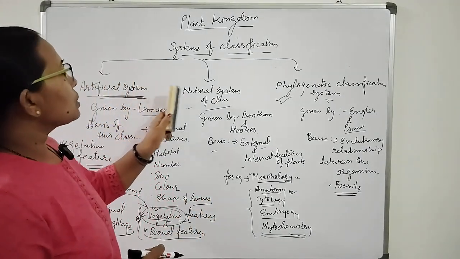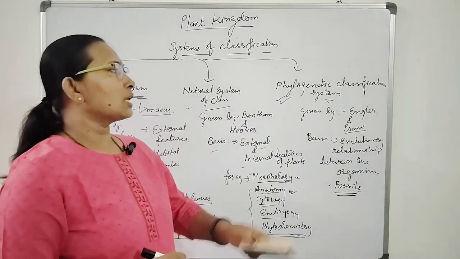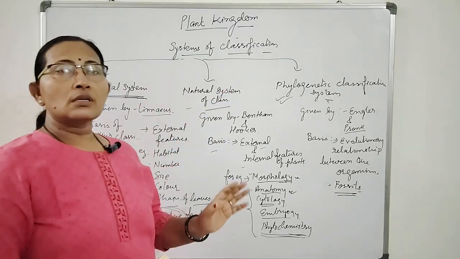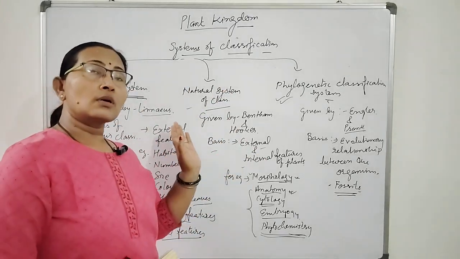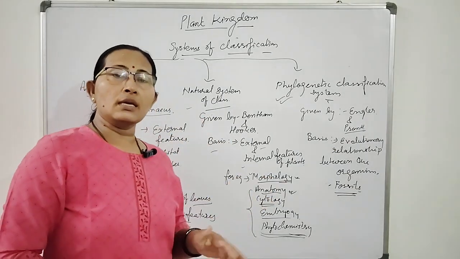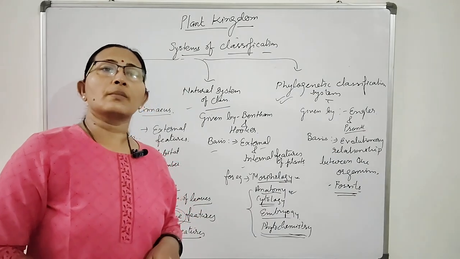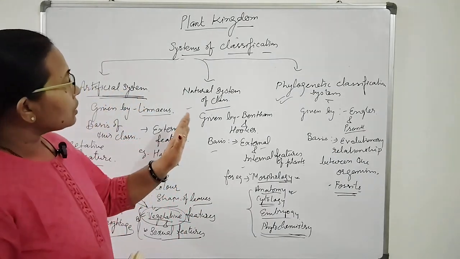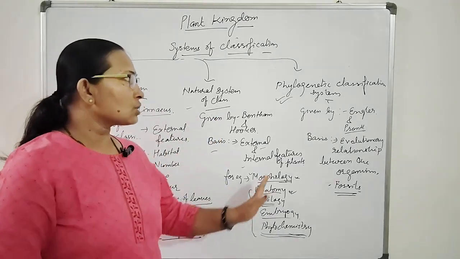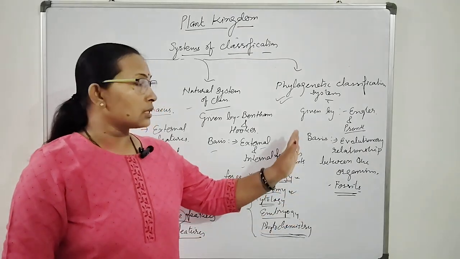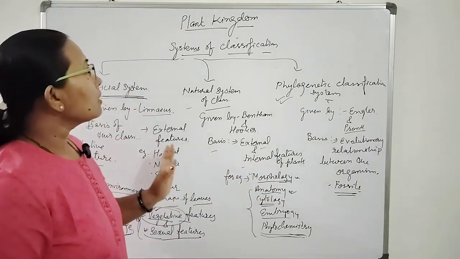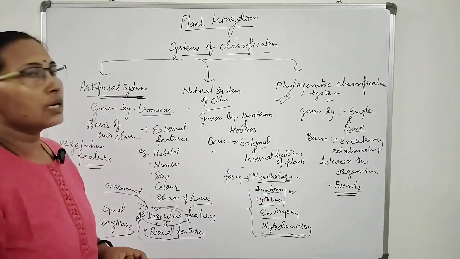On the basis of these three systems, artificial, natural and phylogenetic, the plant kingdom is classified into algae, bryophytes, pteridophytes, gymnosperms and angiosperms. The bases of classification are external features, external and internal features, and the evolutionary basis: where they evolved and how they change from simpler to complex.